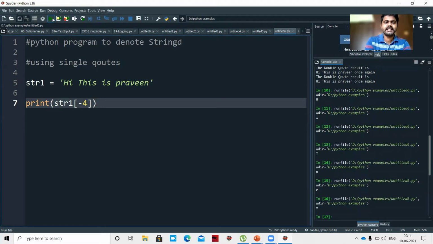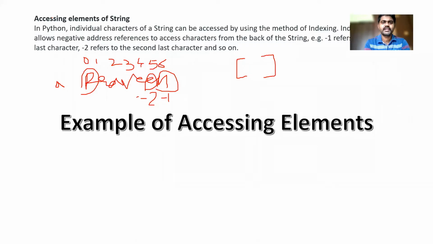So which is printed? V. So remember, forward indexing is positive and reverse indexing is negative. I want to show how to access the elements of the string using forward indexing and reverse indexing, so positive indexing and negative indexing.